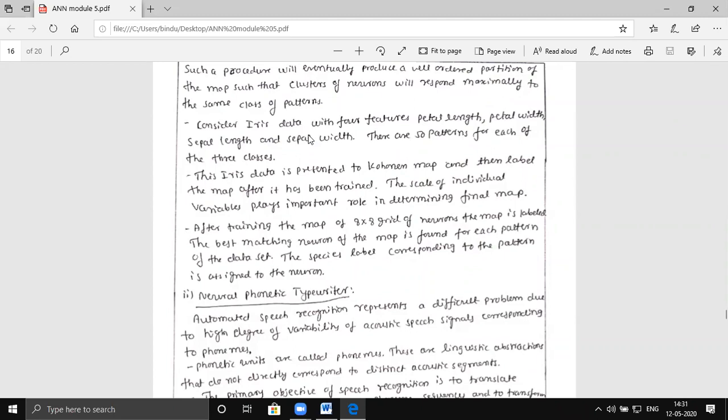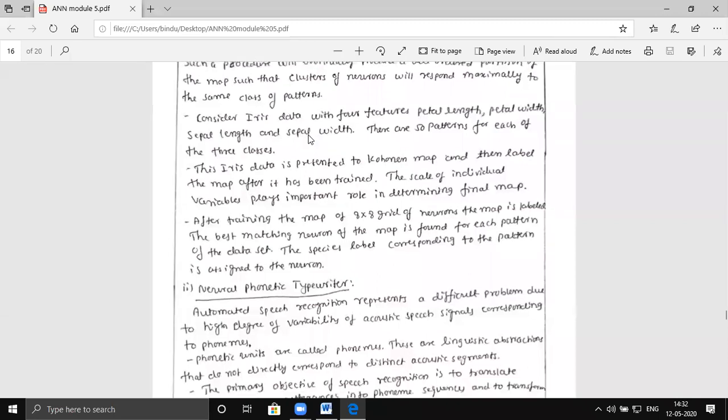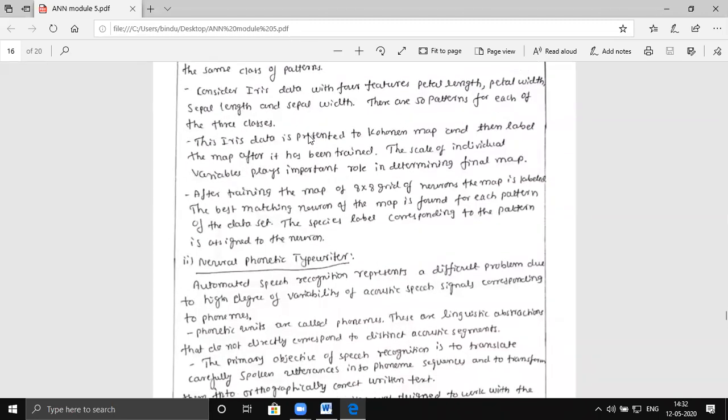If there are 50 patterns in a particular class, this is given to a Kohonen map, and the neural network gets trained on the different iris patterns, depending on the inner and outer pattern widths and heights.